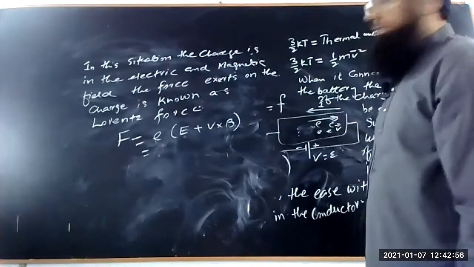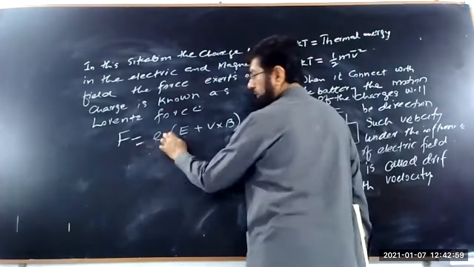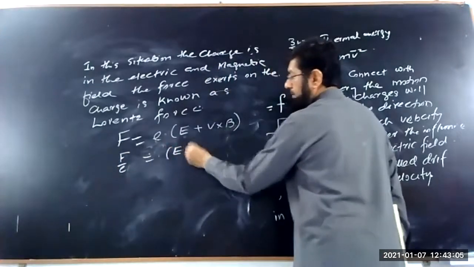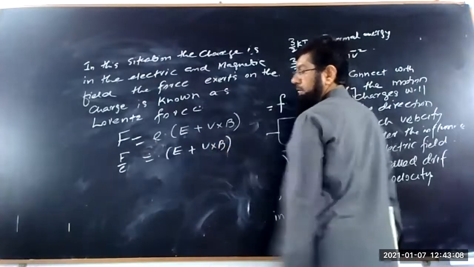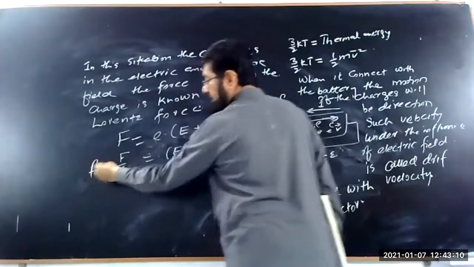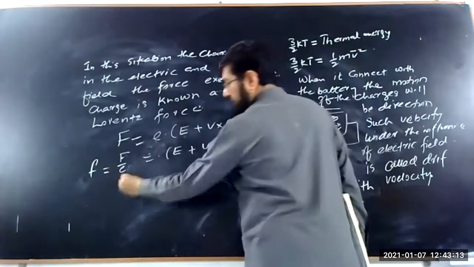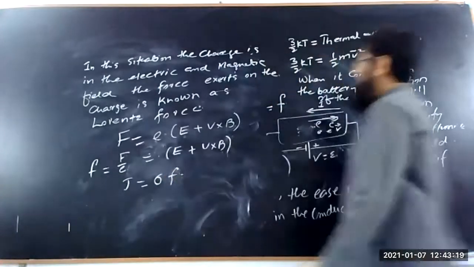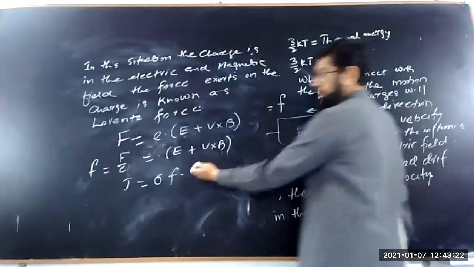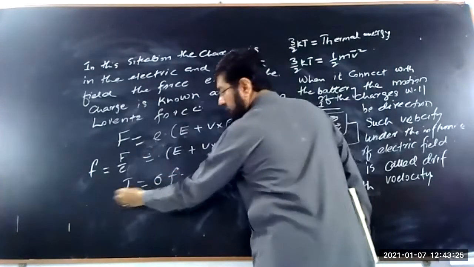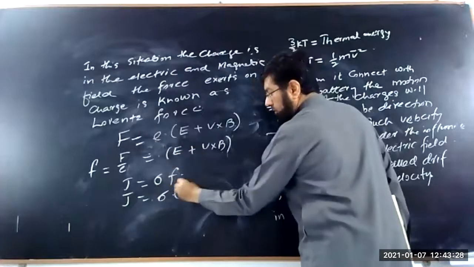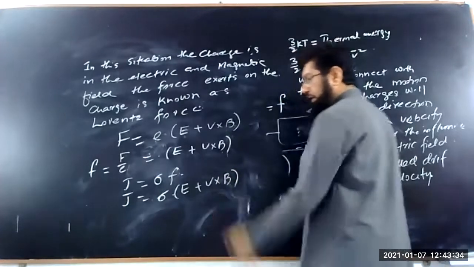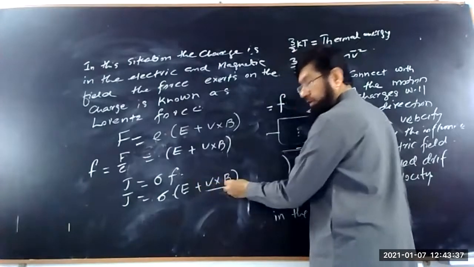So now here, if we divide by Q, F upon Q is equal to E plus v cross B. This is the force per unit charge, the small f. So the small f, J is equal to sigma into f. Let's say this was equation number 1. So if you substitute the value of f, J is equal to sigma times E plus v cross B.